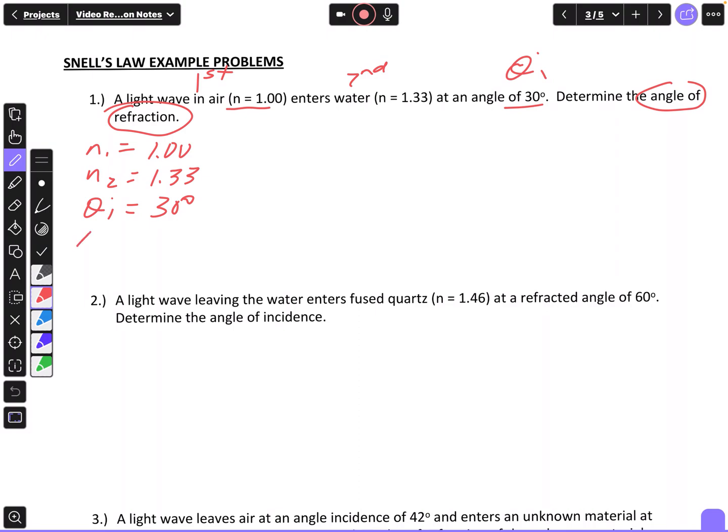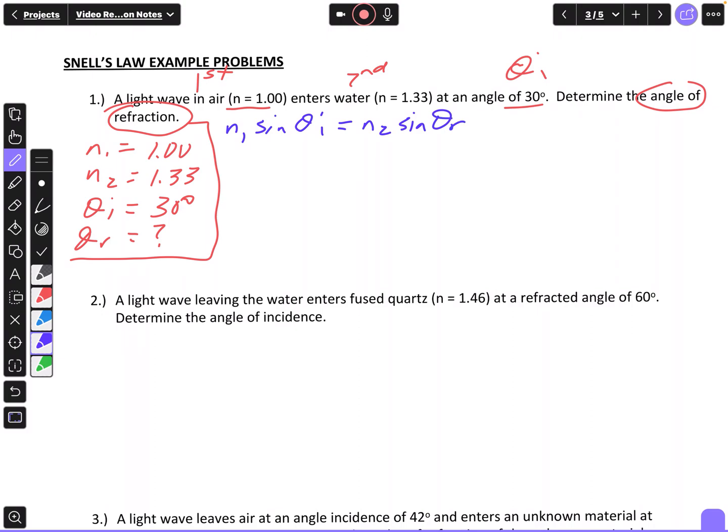And then I'm solving for theta R. That's my unknown. Okay, next I need my equation. My equation is this one, N1 sine of theta I equals N2 times the sine of theta R.